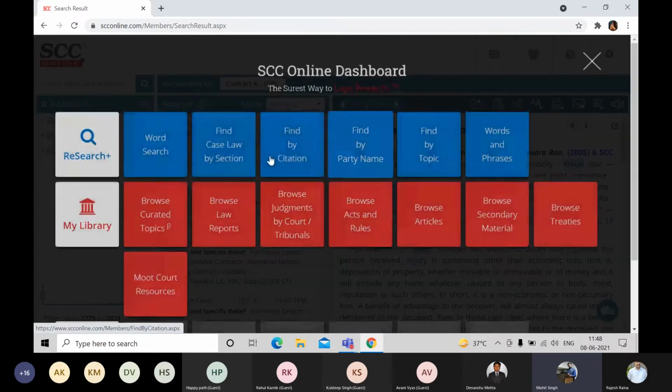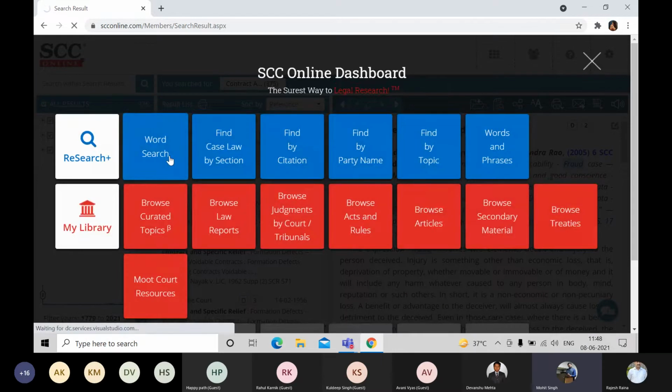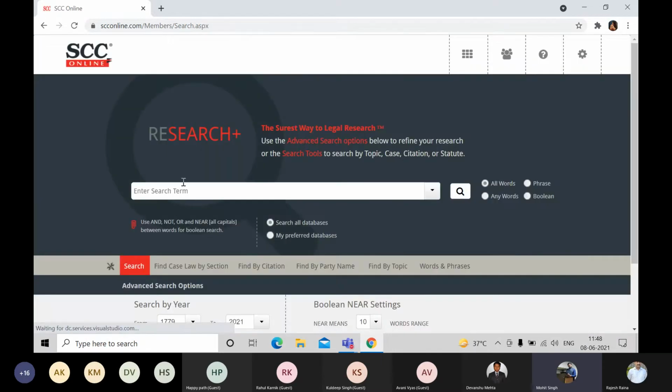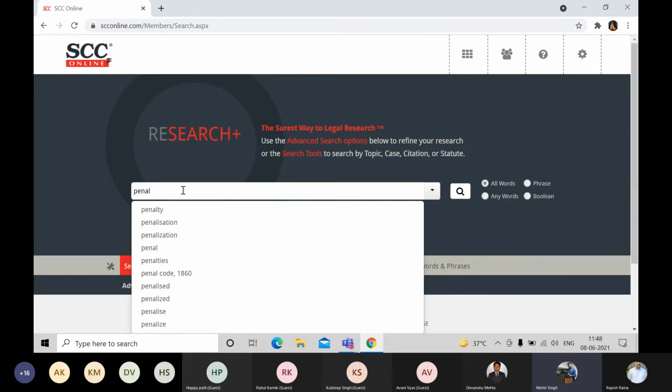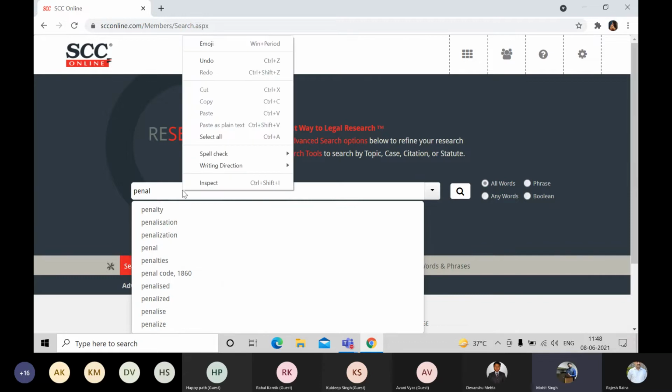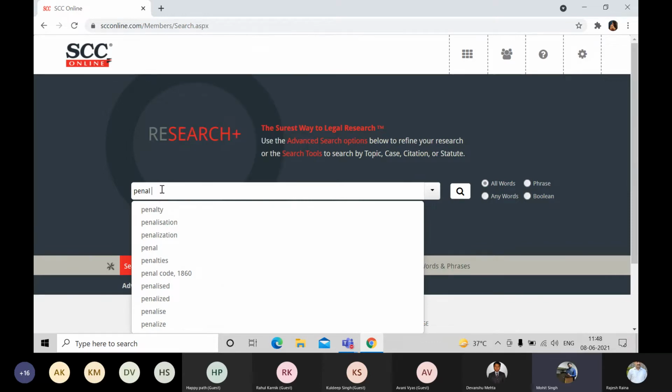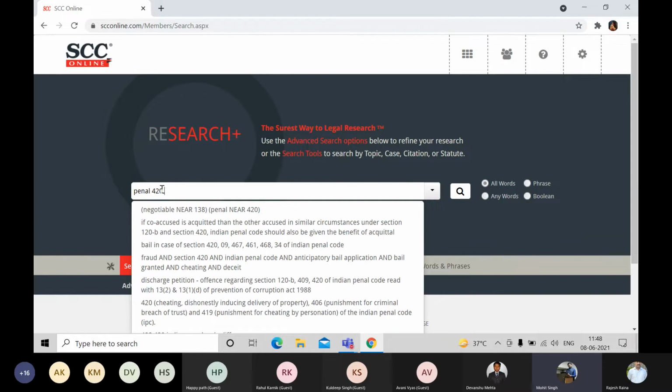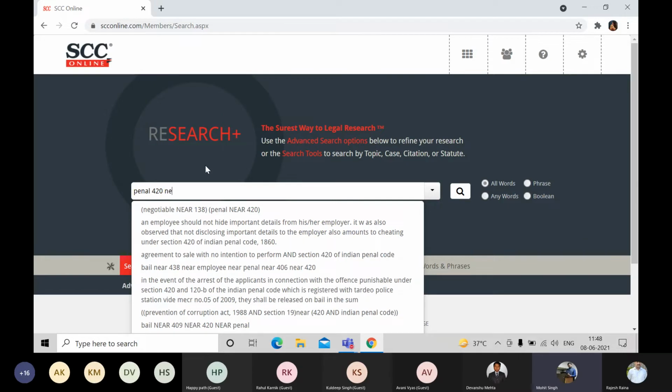Whenever you would like to see two different acts and two different sections, you have to go with the word search. Let us take the query of IPC section 420. And also I would like to see Negotiable Instruments Act section 138. Either I can type penal code or I can type IPC, whichever works for me.